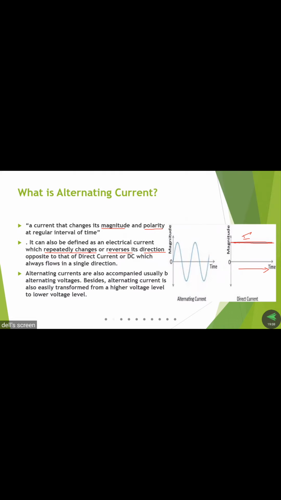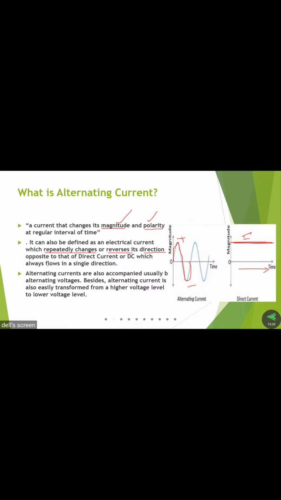DC always flows in a single direction, but AC changes both the magnitude and direction, the polarity, with respect to the time period. So the point can be observed from the definition. Polarity is nothing but direction. Once we get the positive half cycle, once we get the negative half cycle. So this is about AC current.